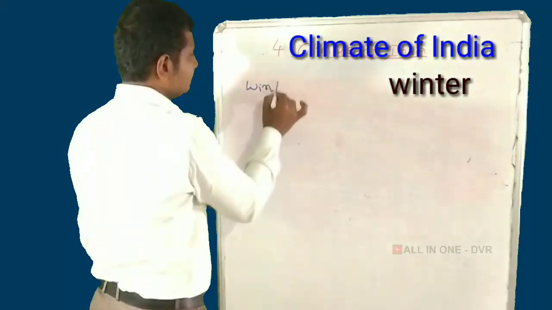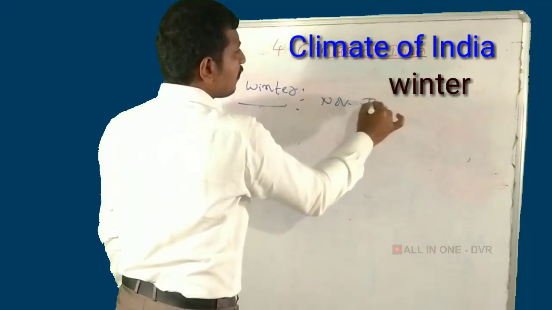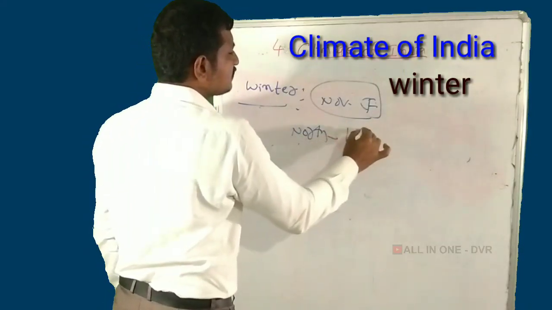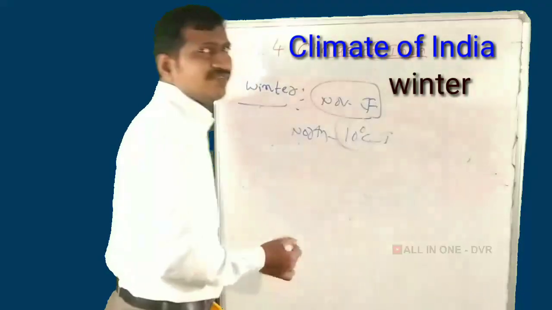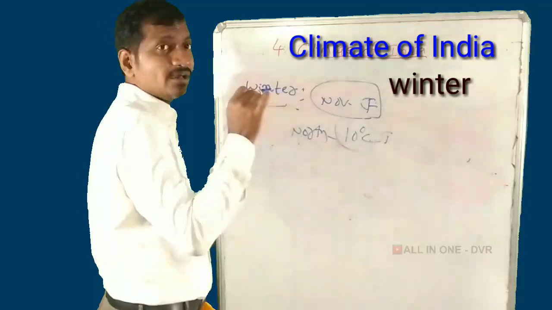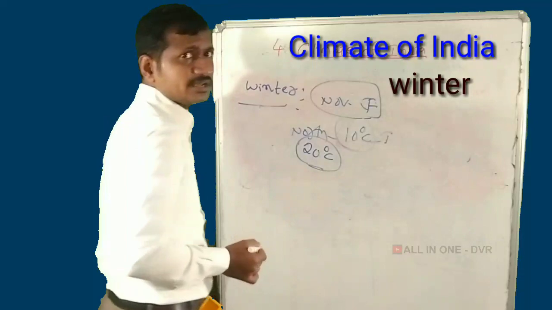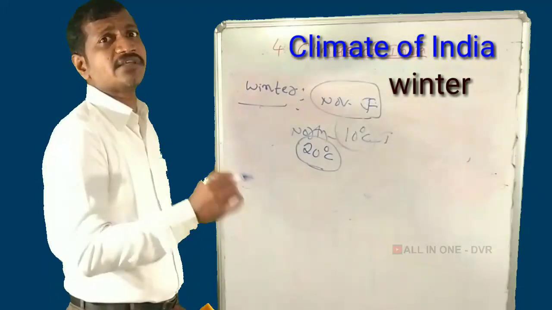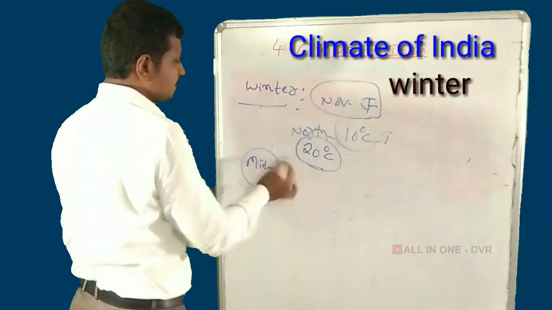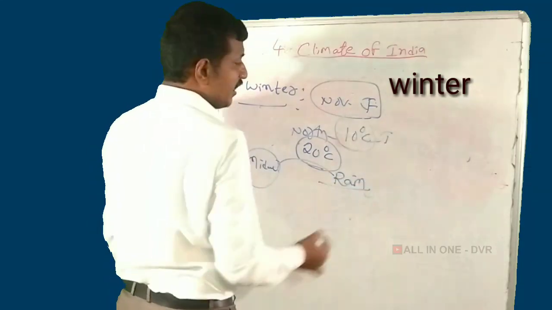First of all, winter. Winter starts in November and lasts till January or February. Especially in North India, temperatures of less than 10 degrees centigrade are recorded in winter, and in South India, less than 20 degrees centigrade. Mediterranean disturbances cause rainfall in North India.